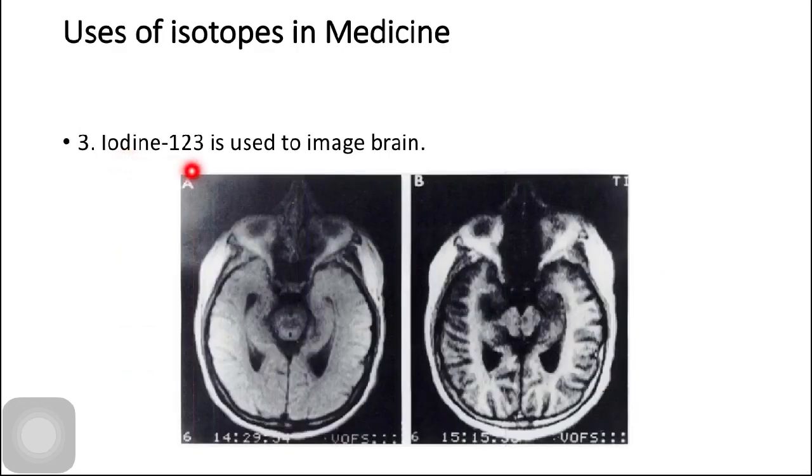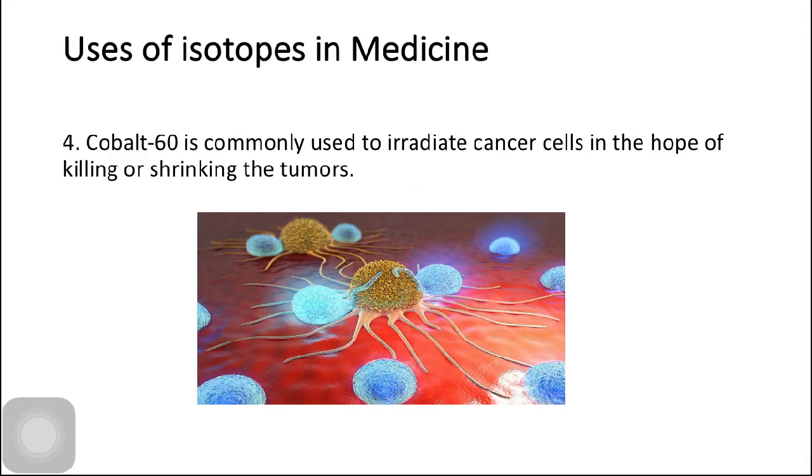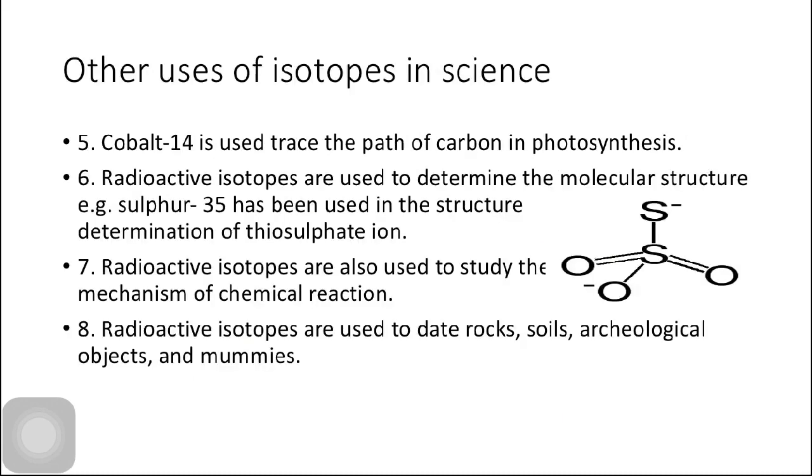Third, iodine-123 is used to image the brain. It is the CT scan of a brain. Fourth use, cobalt-60 is commonly used to irradiate cancer cells in a hope of killing or shrinking the tumor cells. Here this image shows you the tumor cells in the lungs.